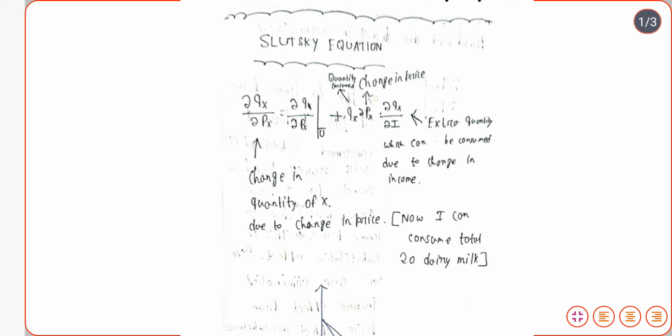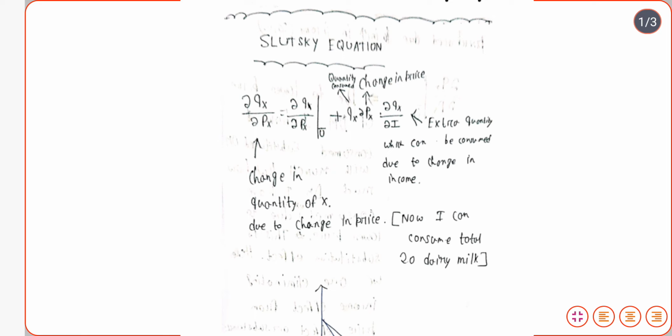After the change in the price of the commodity, I may consume more of that good and less of another good, or less of that good and more of another good. That doesn't matter, but I should get the equal level of utility, that is 20 utils, as I was getting before.